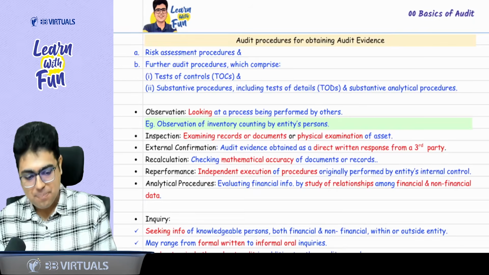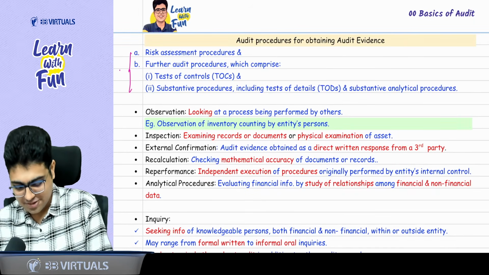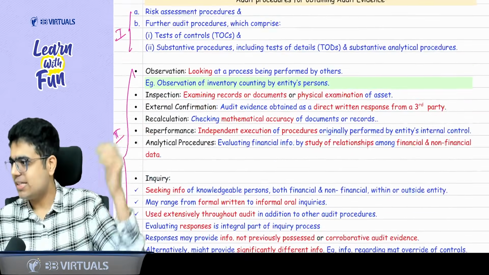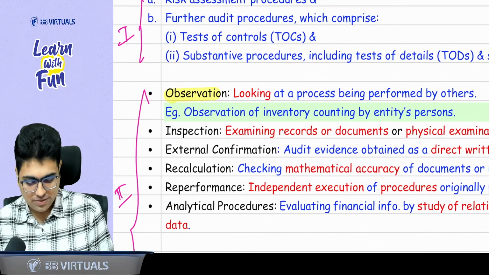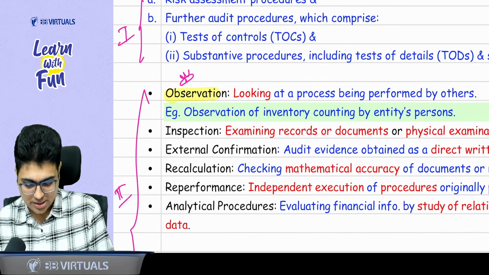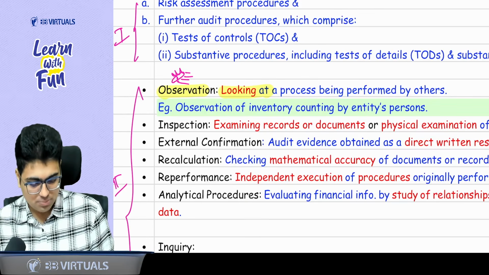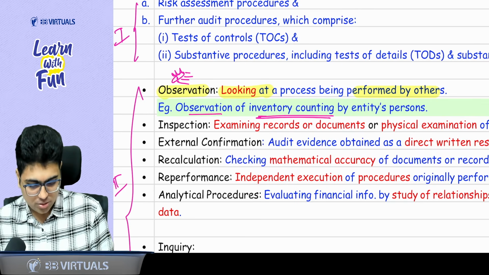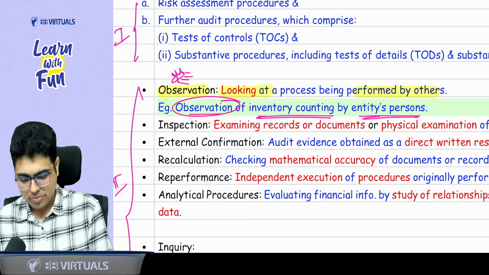Yes, sir. Apart from this, there are other types of procedures. So you can say this is the first category of procedure, and these are the other way of saying that these are the procedures. For example, please read observation. Observation means you are looking at something and getting the evidence. So looking at the process being performed by others. For example, during your articleship, in audit, you must have gone for some inventory count. If you are observing the inventory count done by the entity people, that is observation.